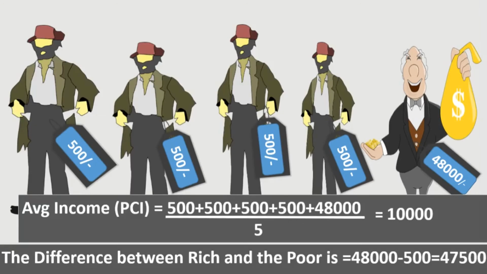The average income, that is 10,000, is it showing any details about how income is distributed among people? Is it giving any idea about the gap between rich and poor? No. Even though average income is the easiest and most suitable method for comparison, it has certain limitations also.